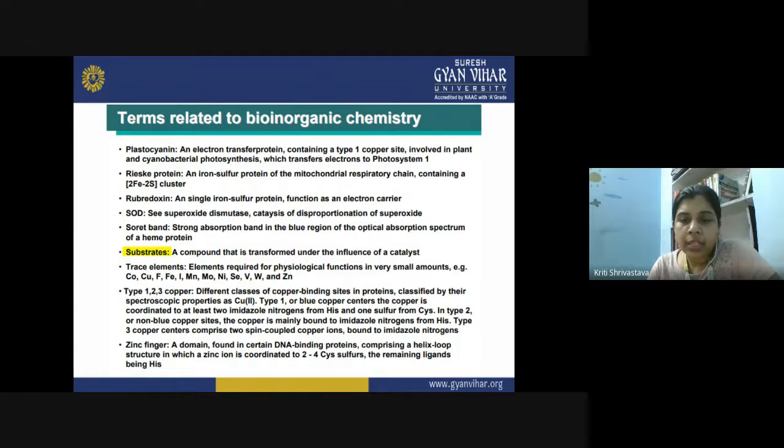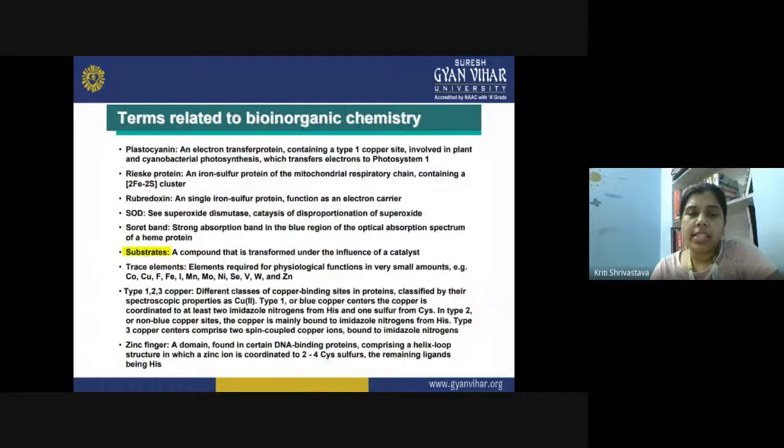In type 2 you have non-blue copper sites. The copper is mainly bound to the imidazole nitrogen from His, and type 3 copper centers comprise the 2 spin coupled copper ions bound to the imidazole nitrogen. Then what is the zinc finger? So it is a domain found in certain DNA binding protein. It comprises a helix loop structure in which a zinc ion is coordinated to 2 or 4 Cys sulfurs, the remaining ligands being His.